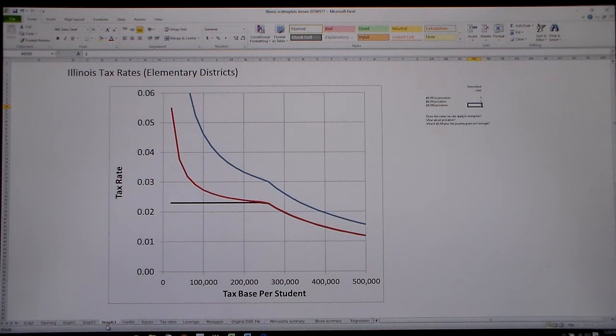How can we fix this? Simply stated, equality of opportunity requires us to increase taxes across the board, then send the revenue to the lower wealth districts.